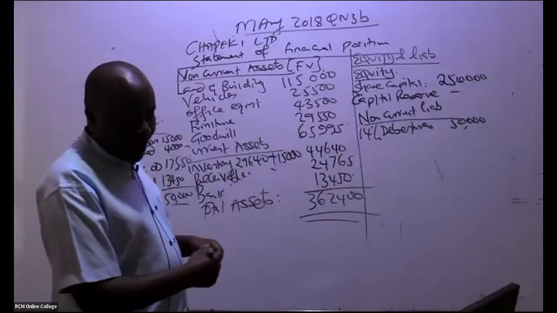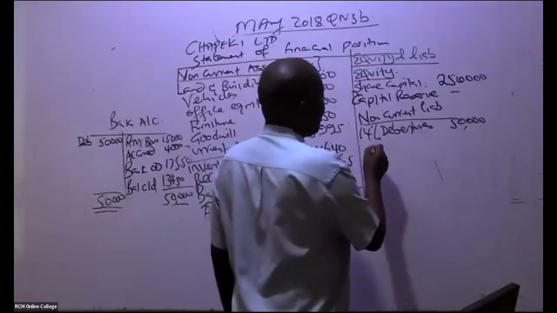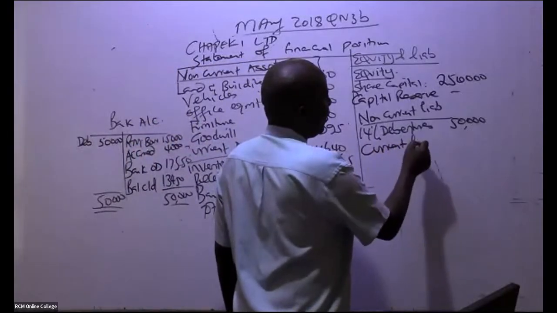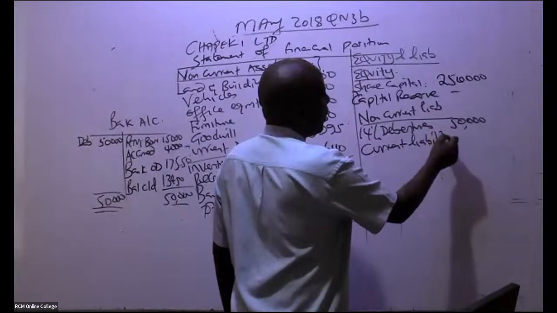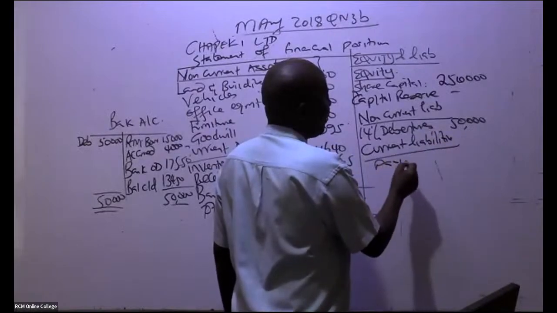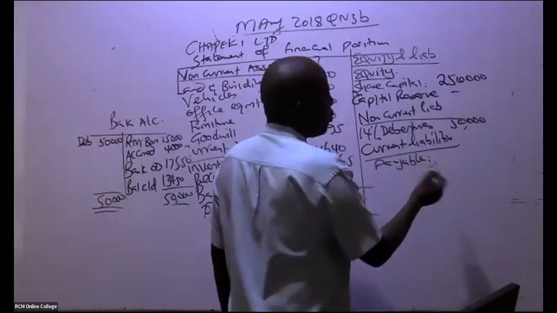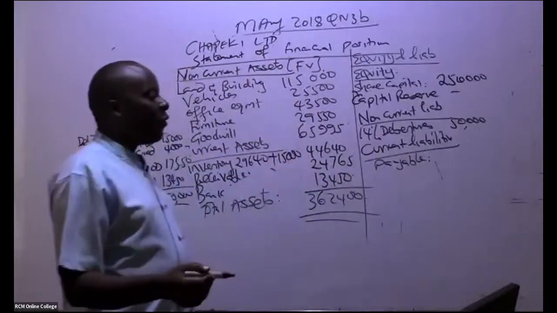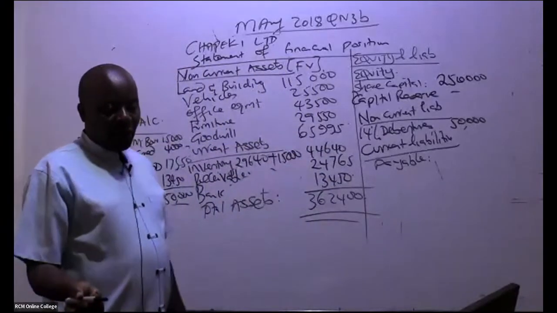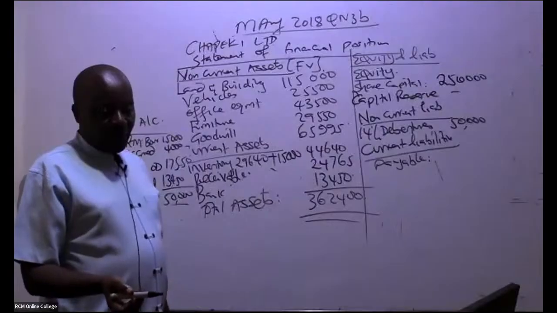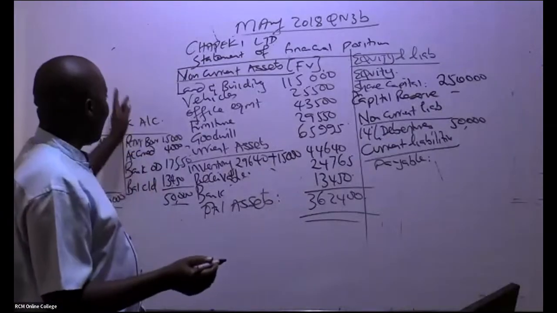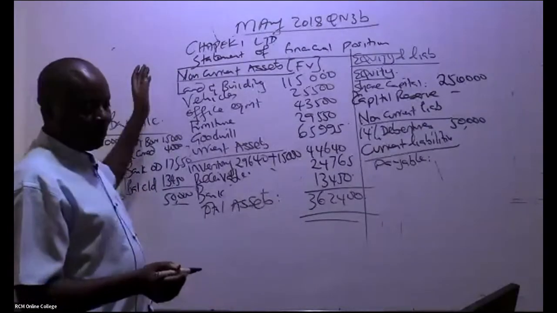And then we go to current liabilities. It's only the payable because remember, in this case here, the overdraft was paid. So it's only the accounts payable that we have already been able to do abracadabra in this business purchase account.